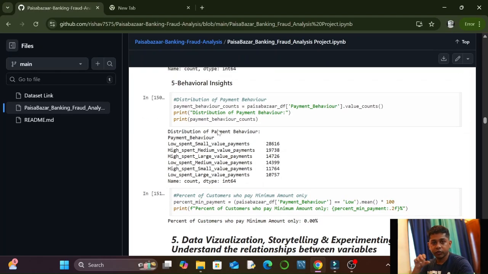The fifth category in which I divided my KPIs was behavioral insights. My first KPI was distribution of payment behaviors. There was a column named payment behaviors, and there were six different types of payment behaviors. So I grouped by all six payment behaviors and used the value_counts function to find the number of customers in every category, and we got this table as the answer.